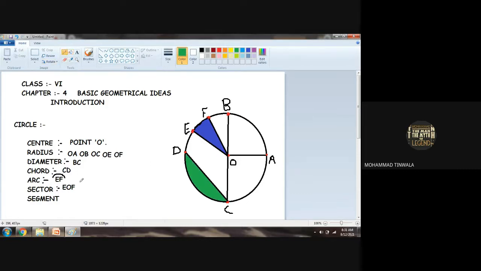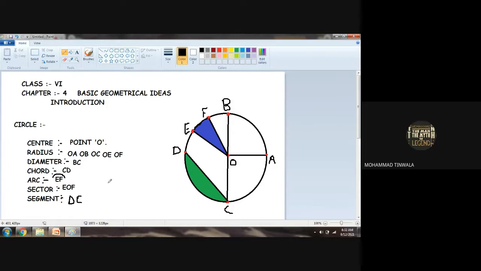So I can say the segment of the circle is CD, DC, or you can write CD. Both are correct. Any doubt? This is the segment of the circle. Any doubt with this, boys?